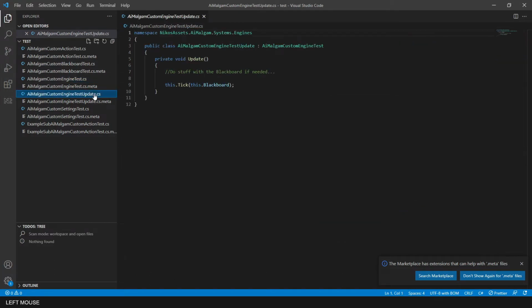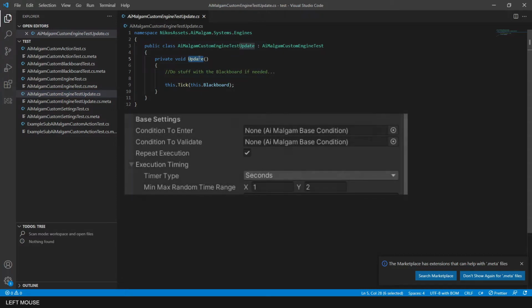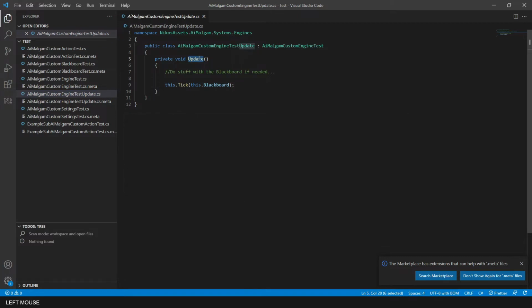And here's the sub-engine example calling the tick method each update frame. And as a result, the action's run method will also be called each update frame unless you set the settings up so they will only be called once every X milliseconds or seconds or minutes. But in this case, each frame the validation is called, the run may be called, and the actions list is handled, like adding the new actions from the add queue or removing actions from the remove queue. This is basically the job of the tick method.